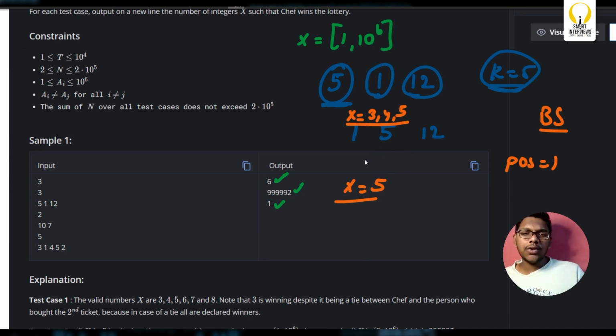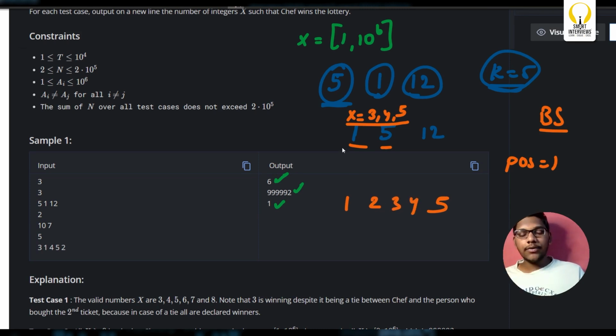So how do you write a simple mathematical expression on top of it? If the distance between these two is 4, how many elements will you have in between? In general you'll have 4 elements, sorry, between 1 and 5 you have 2, 3, 4.